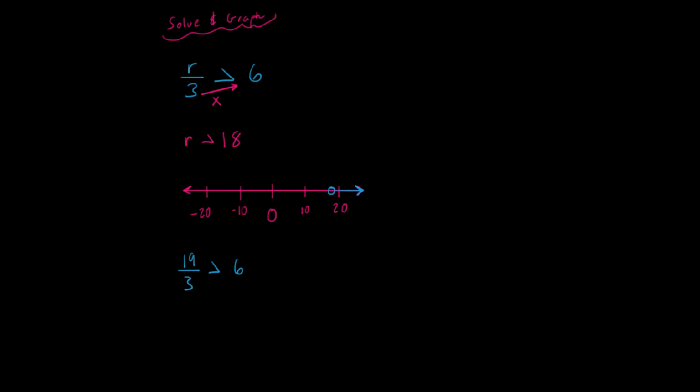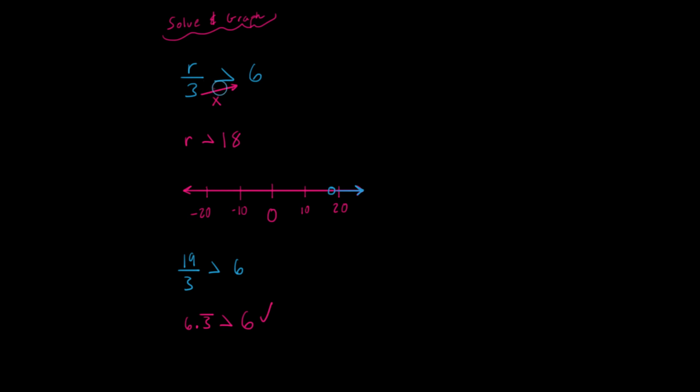So I'm going to change colors. So 19 divided by 3 is 6.3 repeating, and that's greater than 6. This checks out. So this checks out, and 19 ends up being a solution for this statement, r divided by 3 is greater than 6. But 19 is not the only value I have to choose. I could have chosen any number along this number line. If the number happened to be greater than 18, it would have made this statement true.